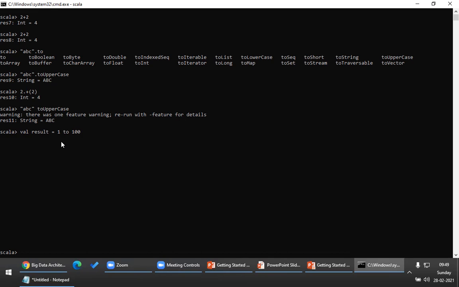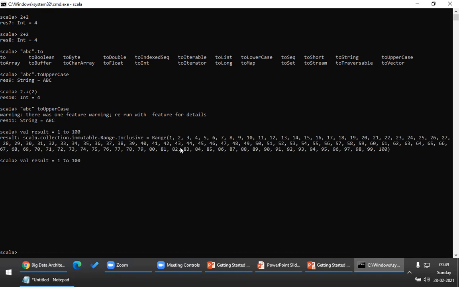It's a method. So you can call a method without dot also, right? So I can do 1 to 100, or I can also call it like 1 dot to, and this is the argument.